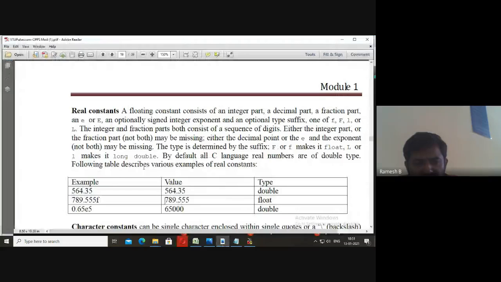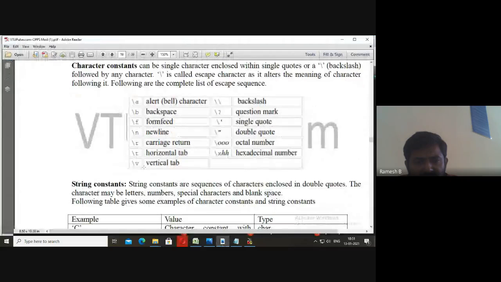Now the next type of constant is character constant. Character constants are enclosed within single quotes. See here, we are writing with single quotes. These are the character constants. They may even be prefixed with a backslash.